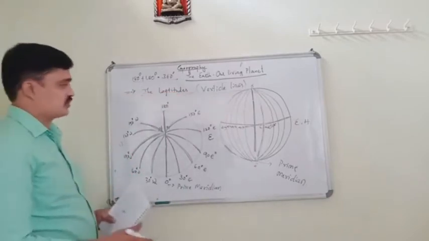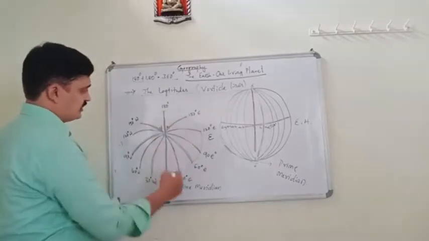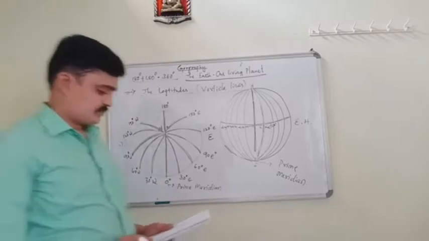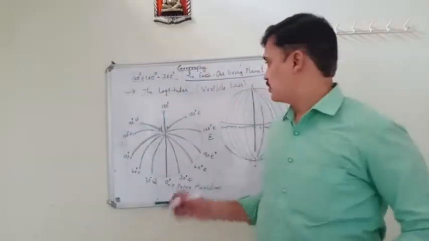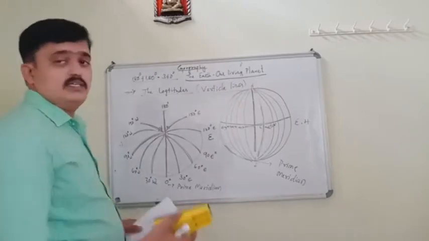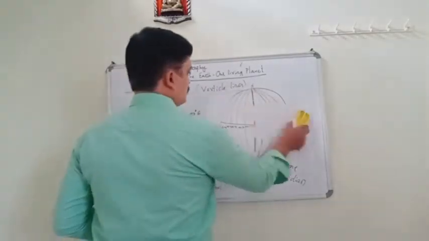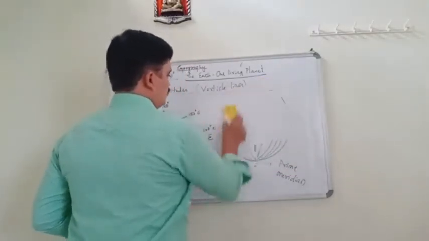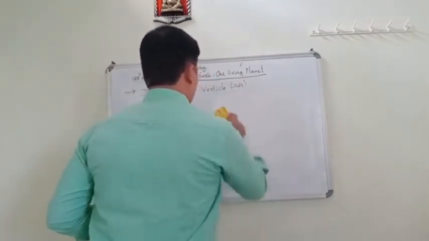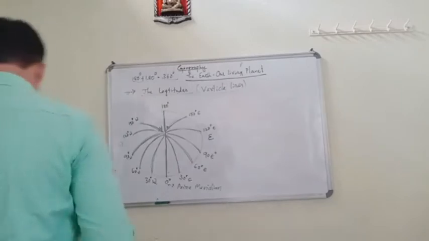Understood? And next we go to one more topic, that is longitude and time.